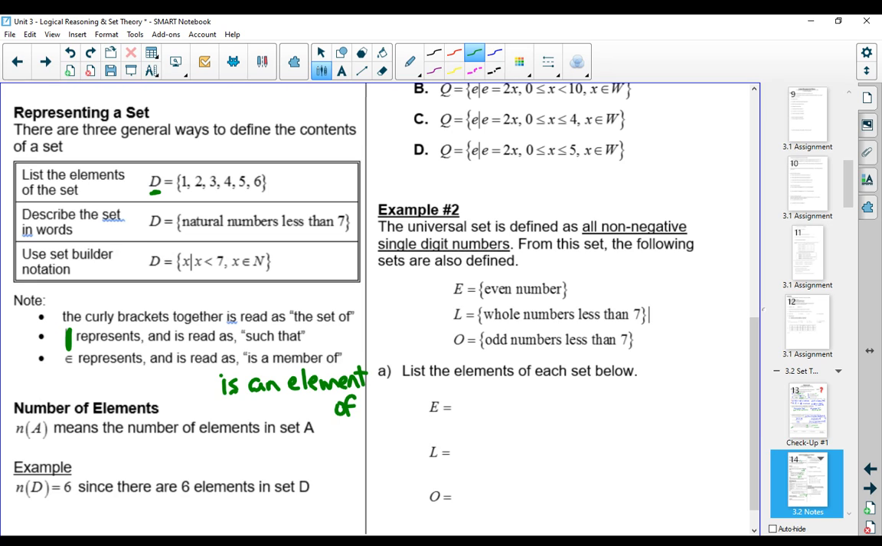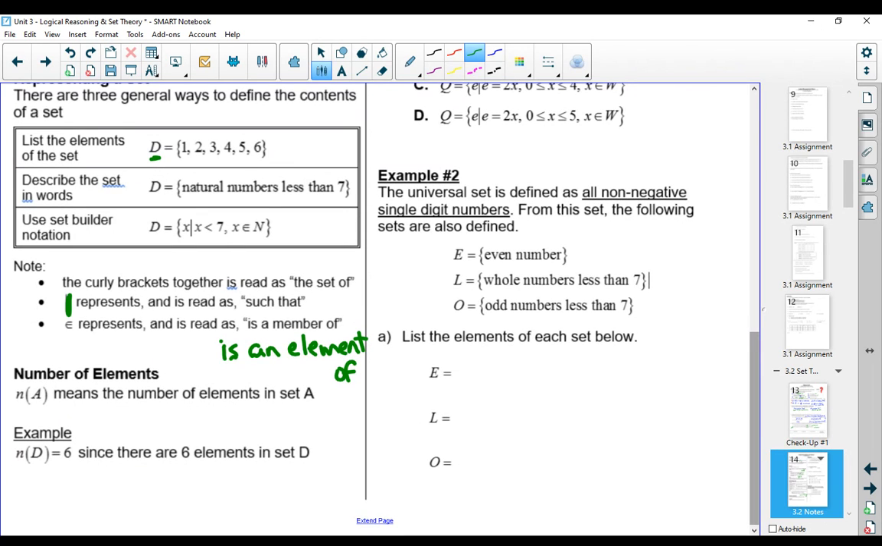Now another one that sometimes can trip people up is N of A. This means the number of elements in A. So N of D is 6. When you see this N, we're looking for one number. We're looking for the amount of elements in that set.